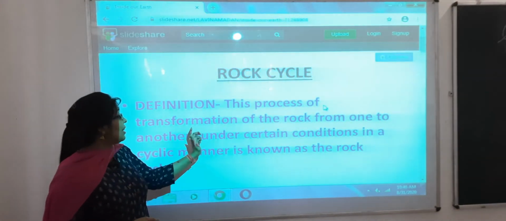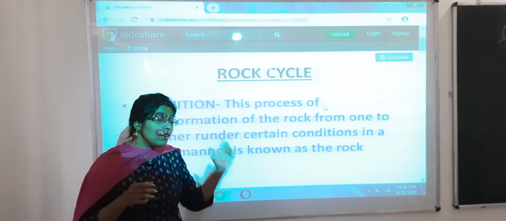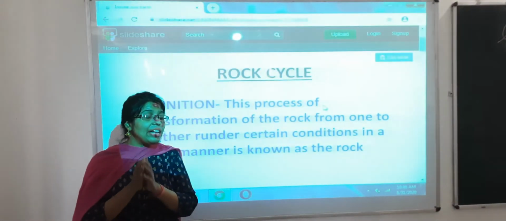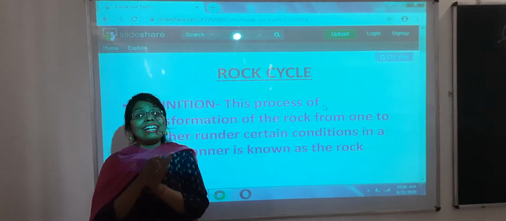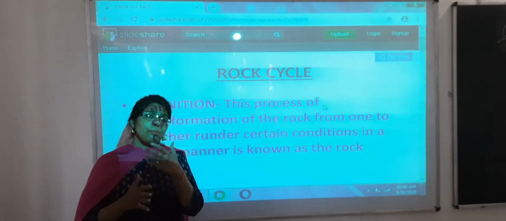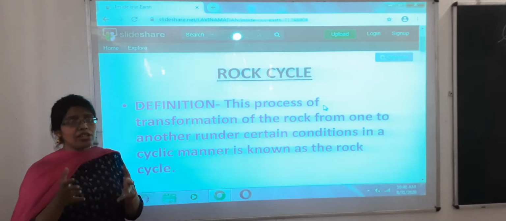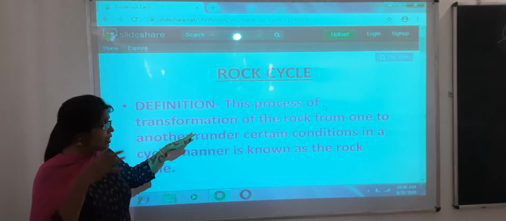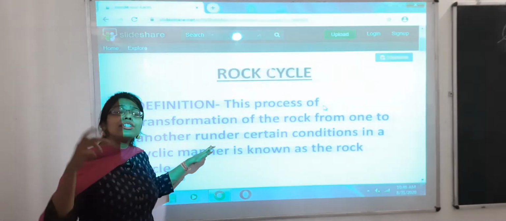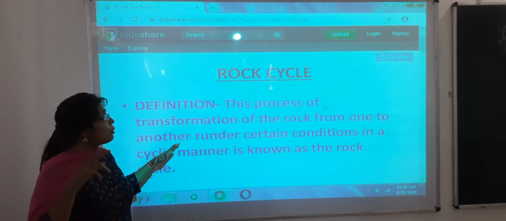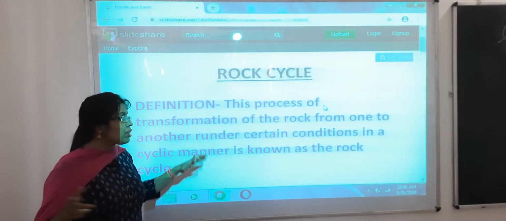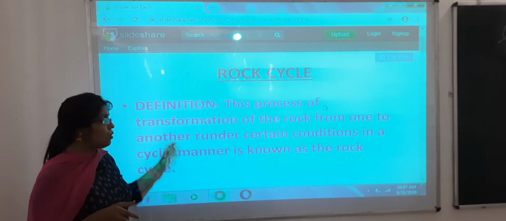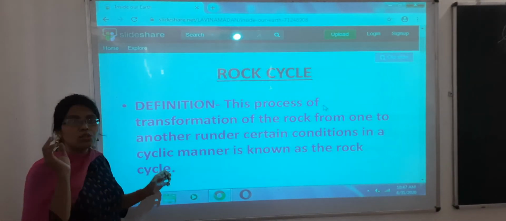This process of transformation of rock from one to another happens under certain conditions. For example, as I said, metamorphic rocks are formed when they are subjected to heat and pressure. When more and more heat and pressure is applied, they change their form. So basically all these rocks differ in their color, size, texture. Why? Because they are subjected to certain conditions and they exist in their own forms. So this cyclic manner of formation of rock is basically known as the rock cycle.